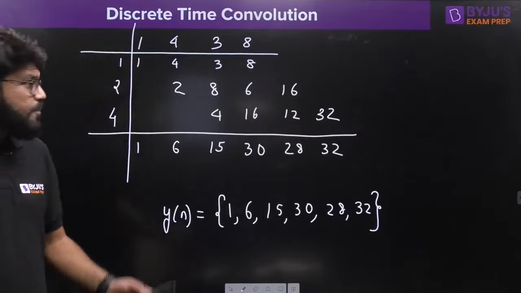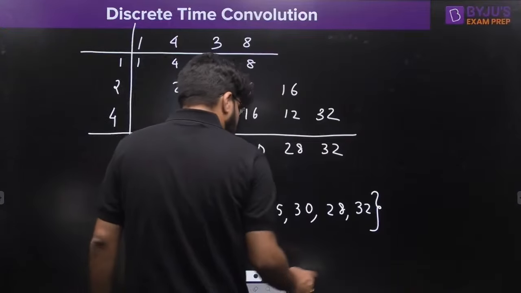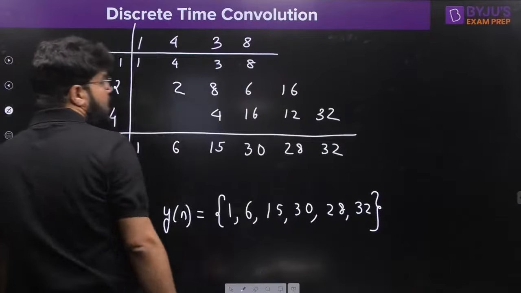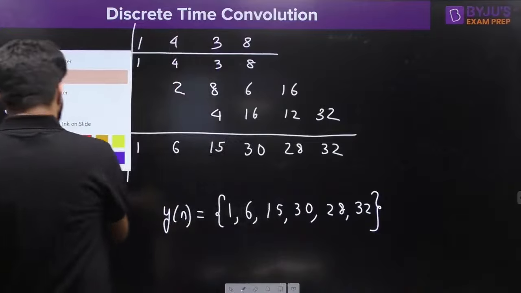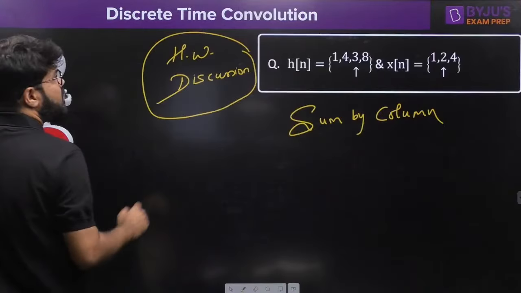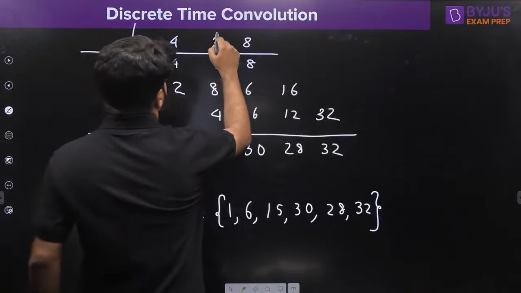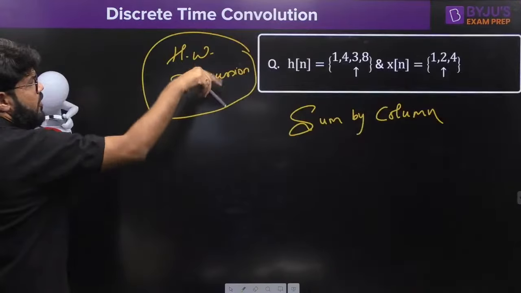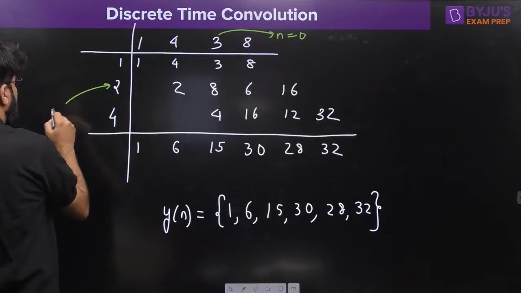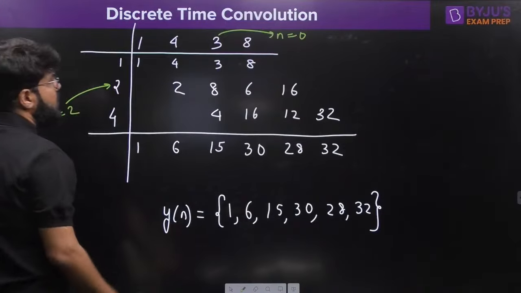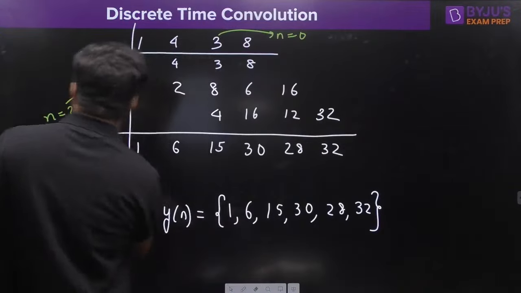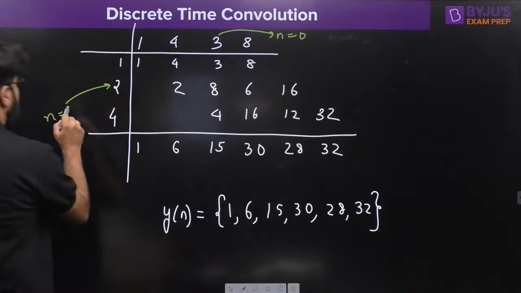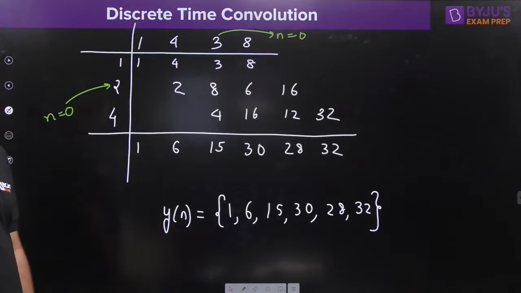So how to correct it? I'll just tell you a simple method here. Pay attention. What was the origin of the given signals? 1, 4, 3, 8. So this is n equal to 0. And another one is 1, 2, 4 with the arrow at the center. So this is n equal to 0, the 2 value.